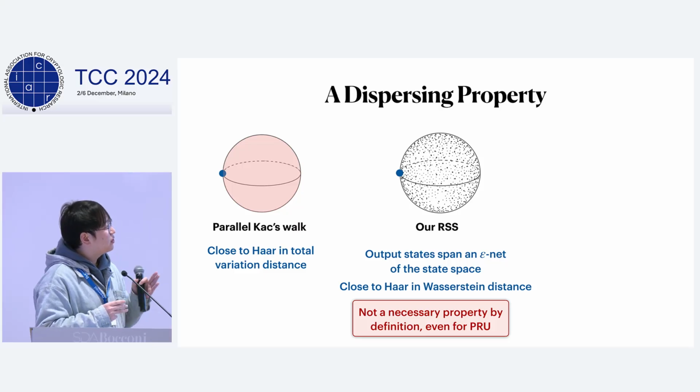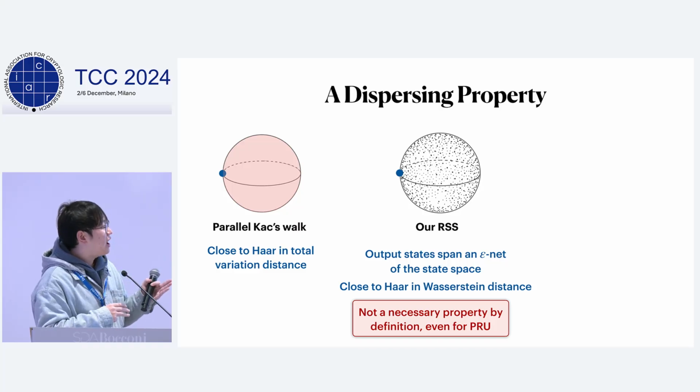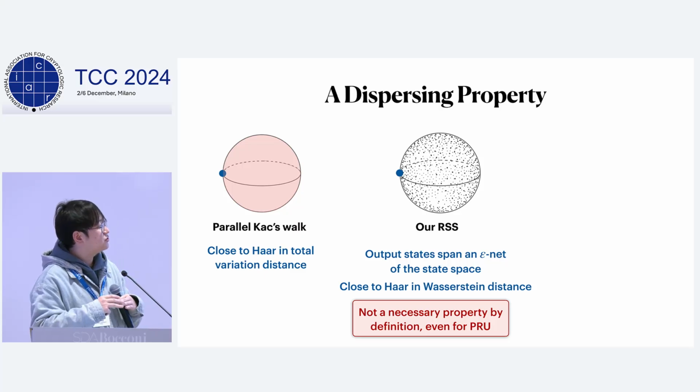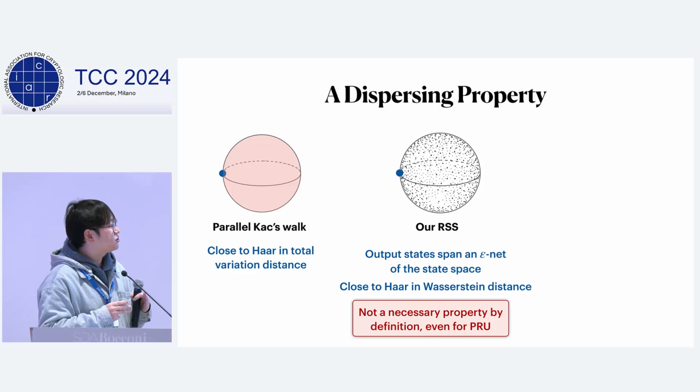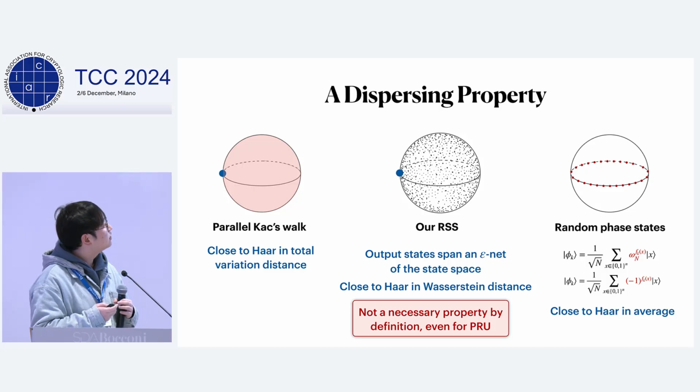pseudorandom state, for example, the random phase state. So you can see in the random phase state, the amplitudes for every basis state are equal, so they are highly structured and highly concentrated on the unit sphere. They are only close to Haar measure on average. So we think our scrambler is much more powerful than a PRSG, and it has a very interesting, strong dispersing property.